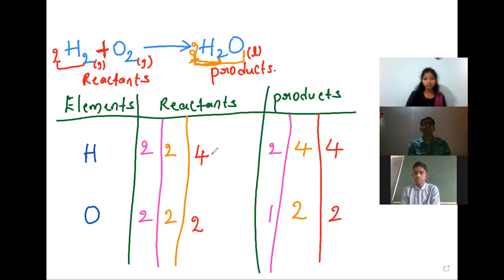Hydrogens on the reactant side 4, product side also 4. Oxygens 2 and 2 on both sides. So what is the balanced chemical equation here? 2H2 plus O2 gives rise to 2H2O. This is the balanced chemical equation.